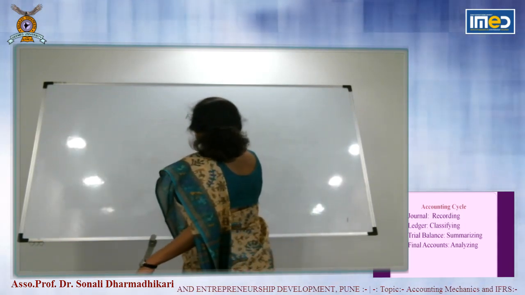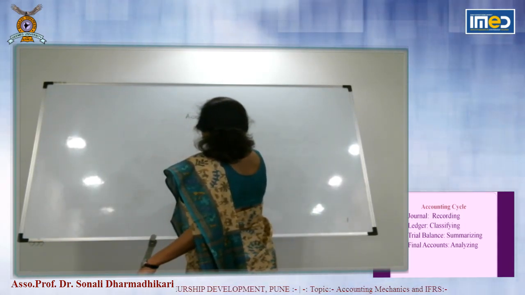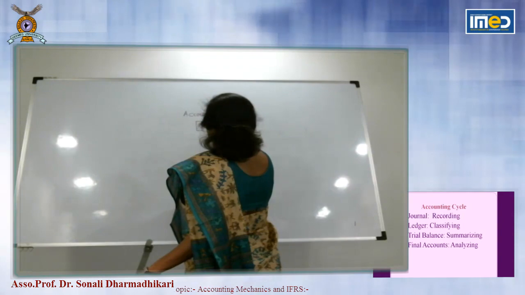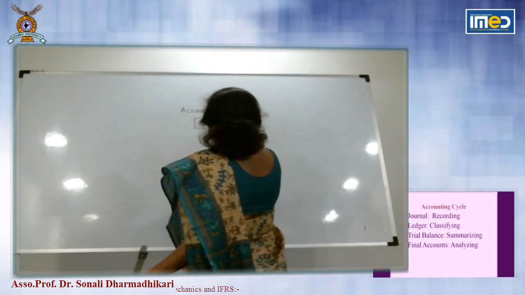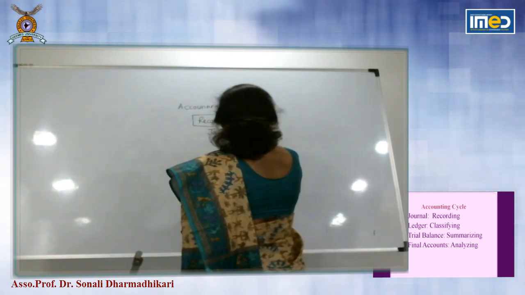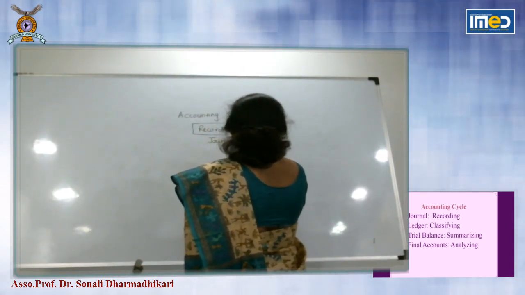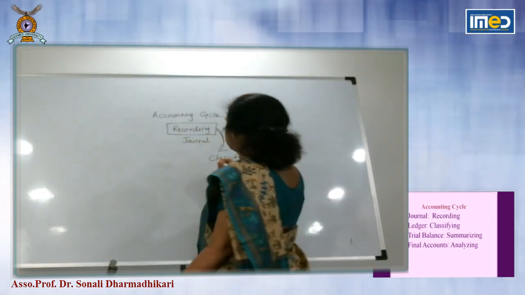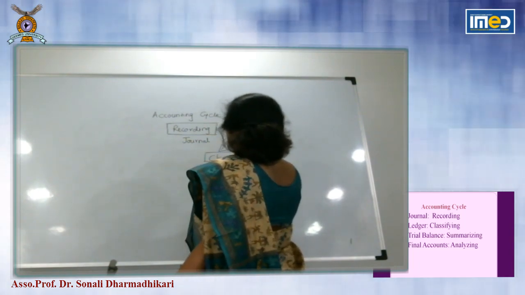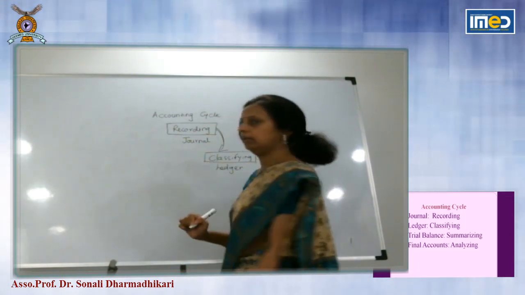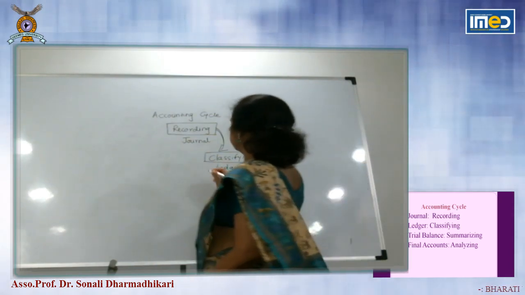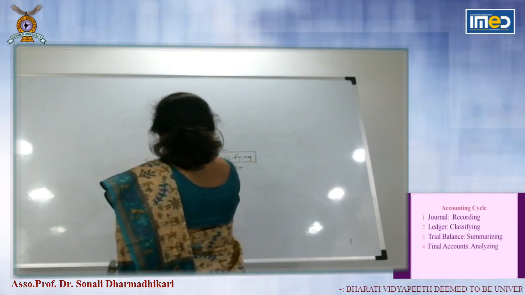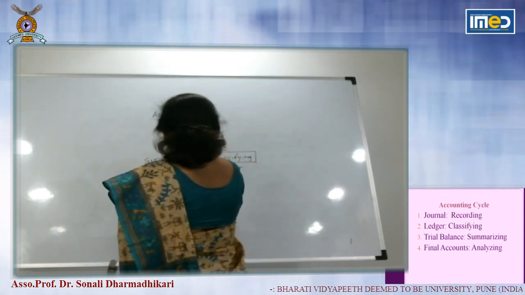So first step is recording the business transaction, and for the purpose of recording we have seen the book called journal. Then after journal we classify the account. Classifying, the book is called ledger. Then after that, summarizing, which is the book or the balance, is called trial balance.